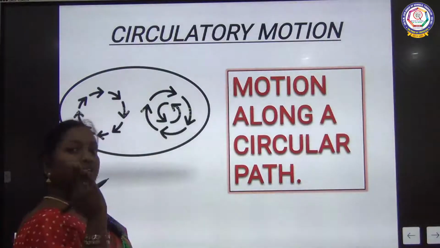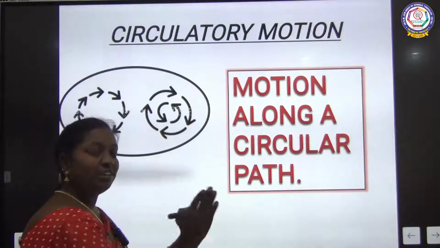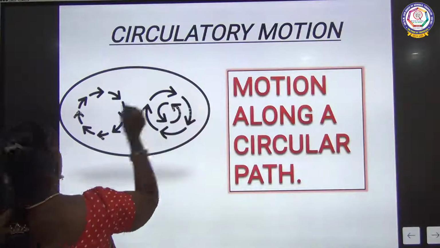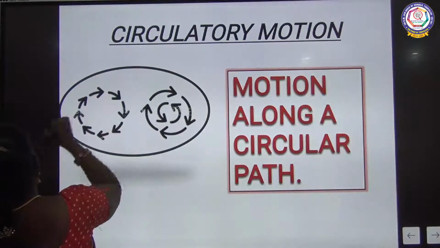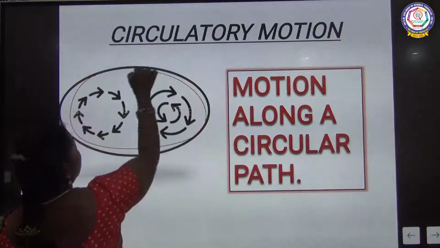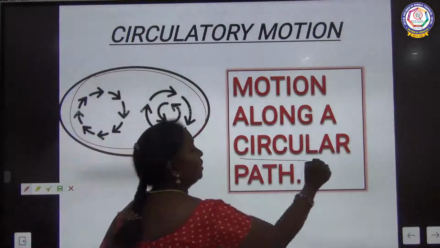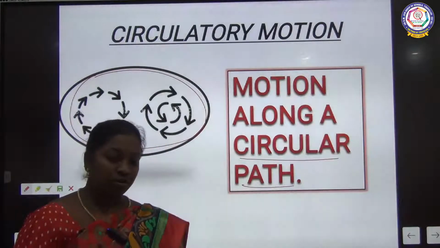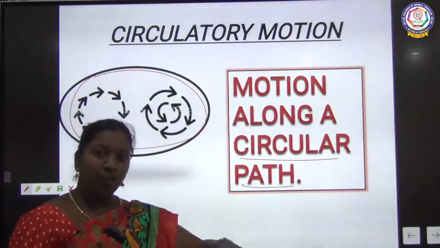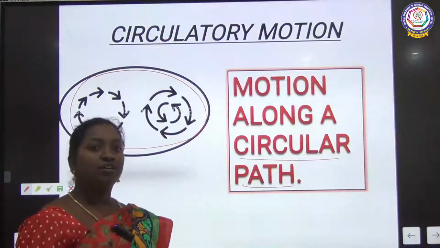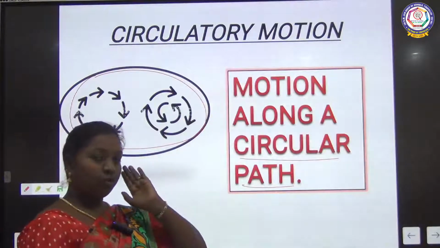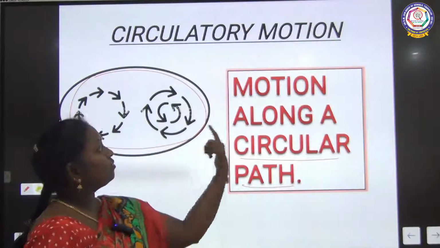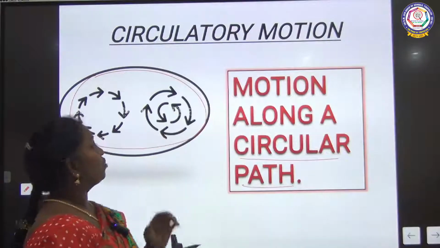Next, circular motion. You know, all motions mean there is a change. So an object will move in a circular way, along a circular path. Even a merry-go-round goes around. So how is it moving? It's moving in a circular way. That is called circular motion. So linear means motion along a straight line. Circular means around. It will move around something, and that is called circular motion.